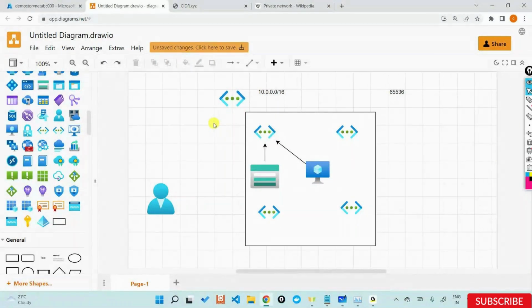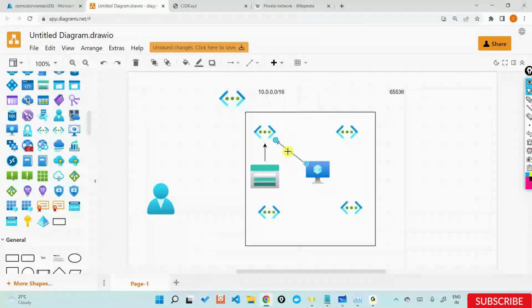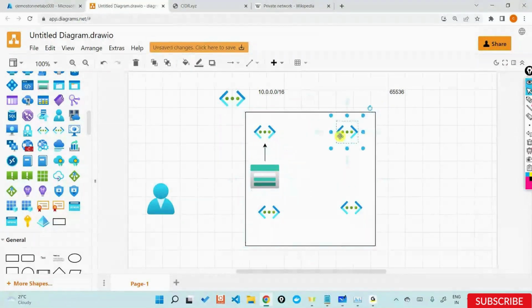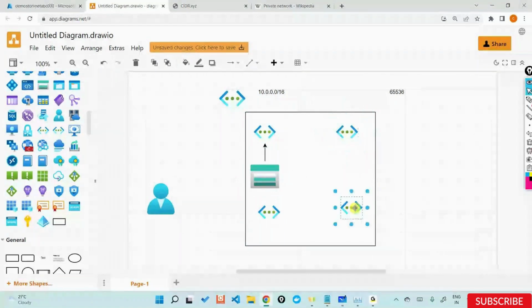Because with one subnet, let's say I delegate it, meaning there's something known as the subnet delegation concept, which will come later. Meaning I tell that one subnet can only hold storage accounts. The other subnet can only hold virtual machines. The third subnet can only hold web applications, etc. And I can implement the firewall policies accordingly.